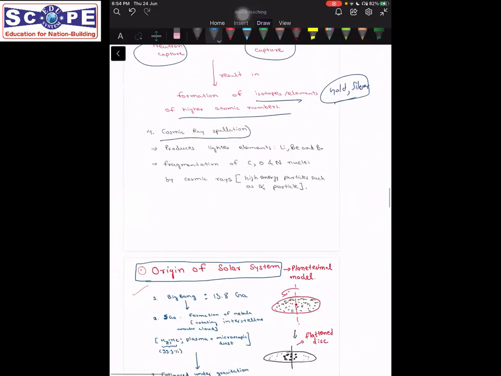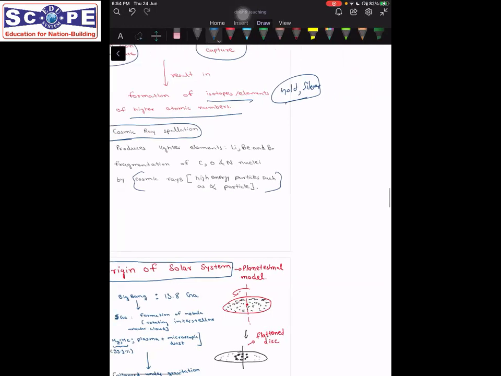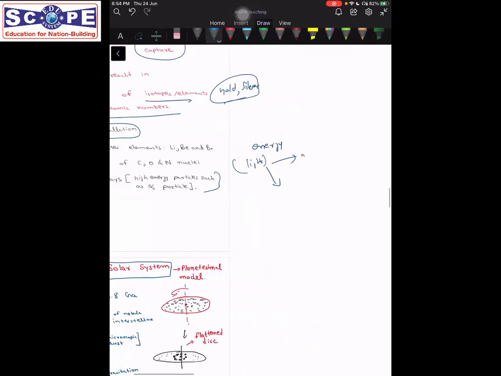Then comes the fourth phase. The fourth phase is cosmic ray spallation. What are cosmic rays? Cosmic rays are nothing but high energy particles. It has been proven some years ago that energy or light, any electromagnetic radiation, shows two characteristics. Sometimes it shows the characteristic of a wave, and sometimes it shows particle nature. And in terms of light, we call them photons, right?